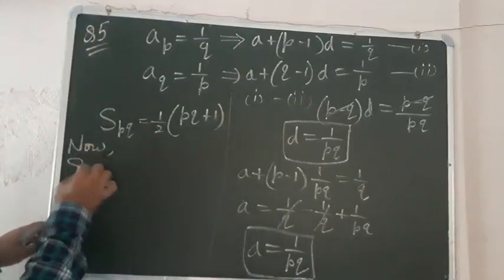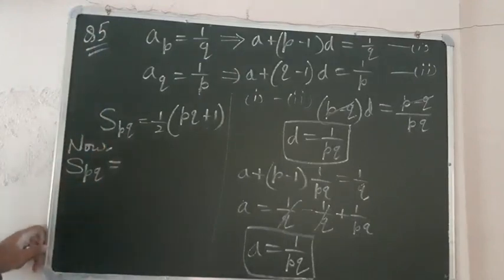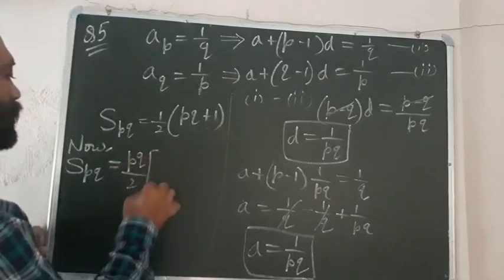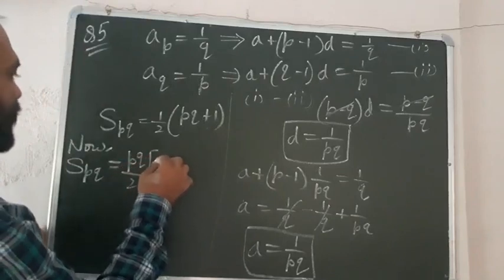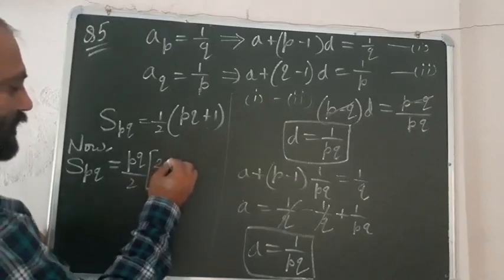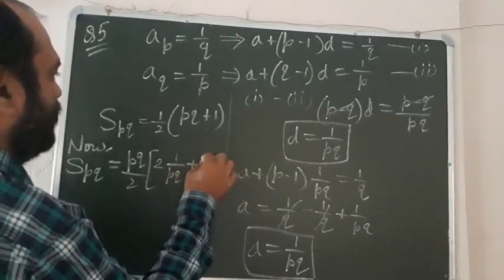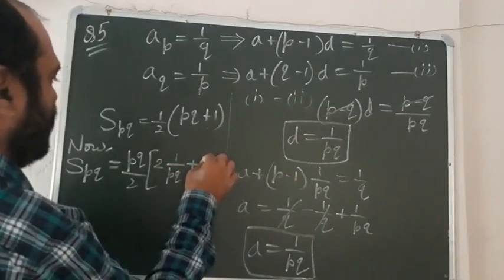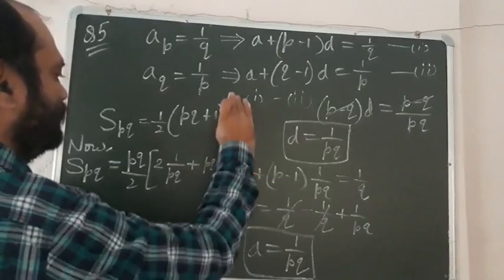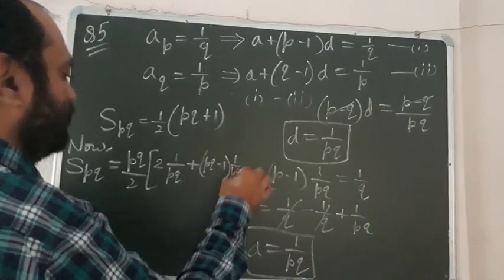Now you have to find S_pq. S_pq means you can use the formula of Sn, that is n by 2, so pq by 2, into 2 into a, where the value of a is 1 over pq, plus n minus 1, that is pq minus 1, into d, 1 by pq.